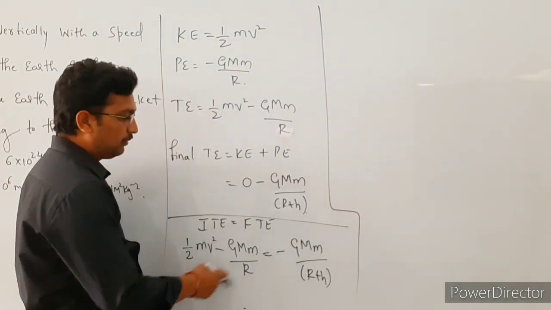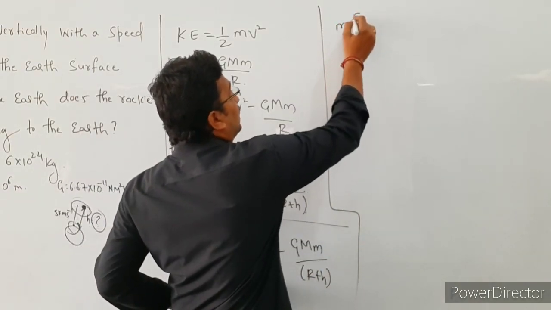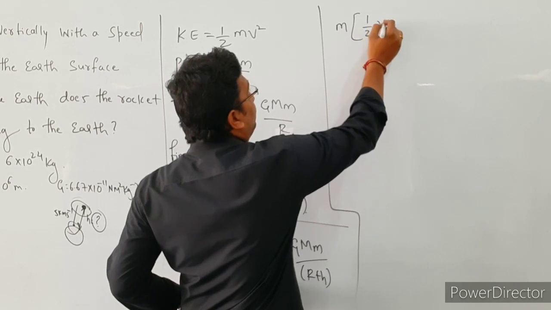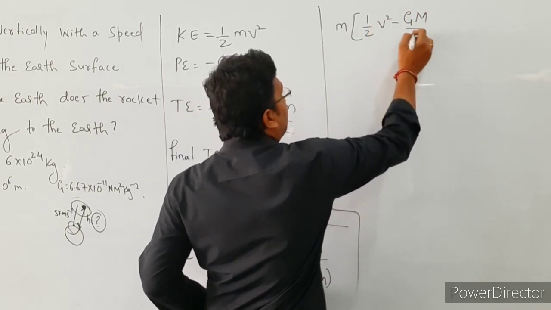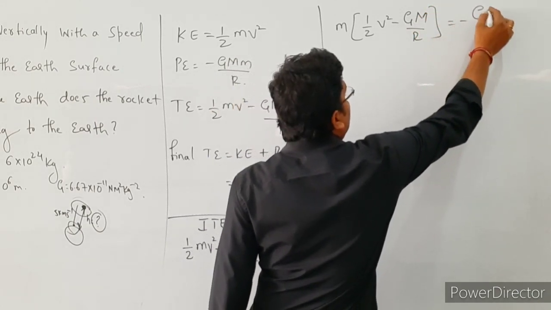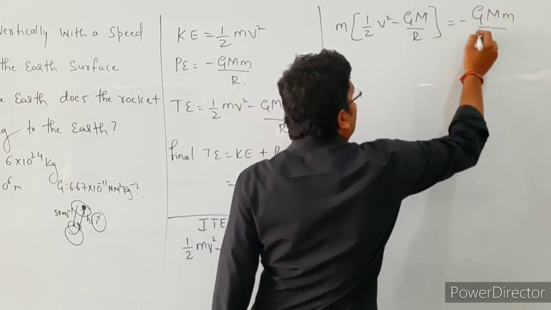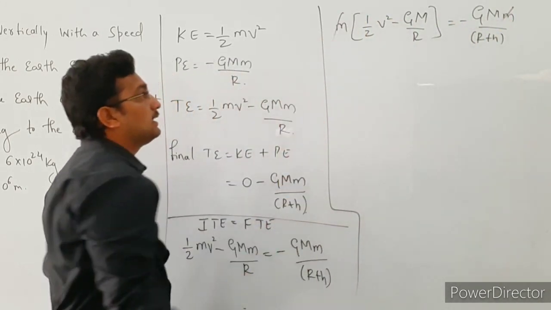Okay, in the next step we will take m common. From this relation take m common. What are the remaining terms? That is 1 by 2 v square minus capital G capital M divided by r, that is equal to minus capital G capital M small m divided by r plus h. Here small m gets cancelled.